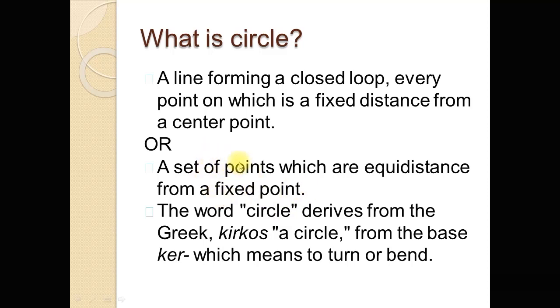And dear students, note that the word circle derives from the Greek word kirkos, meaning a circle, from the base kir, and kir means to turn or bend.